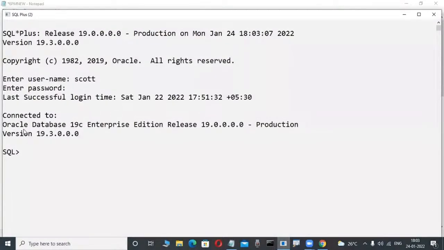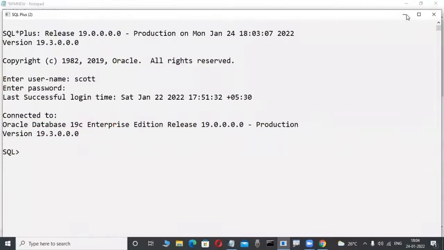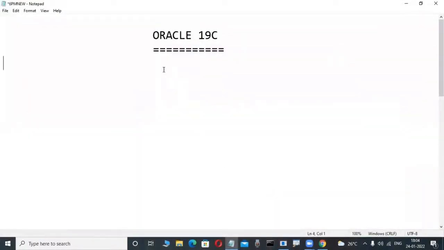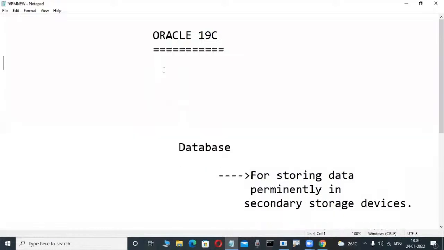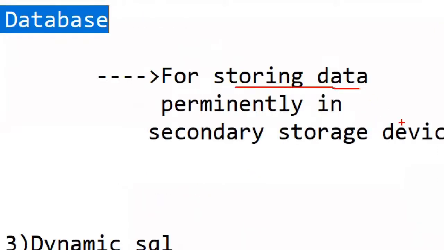Oracle is a product from Oracle Corporation. What type of product is that? Database product. What is the purpose of database products? Either Oracle, SQL Server, or DB2, so many products are there. The purpose of these database products is storing data, storing data permanently in hard disk, in secondary storage devices. But not only permanently storing the data, but also efficiently retrieving the data.